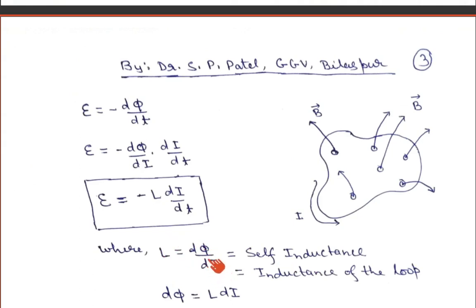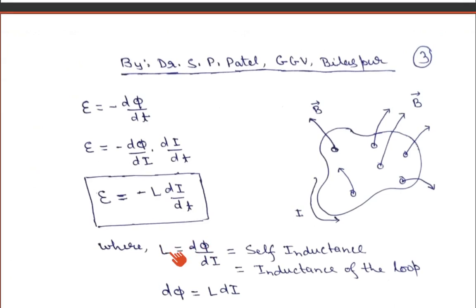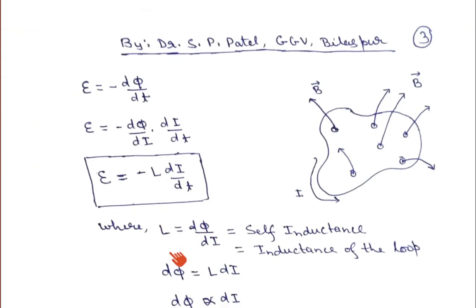If you see here, dΦ upon di means the number of magnetic field lines B, that is the flux, changing with respect to current. As you change the current, the flux will change in the same loop. That is why this is known as the self inductance. That was known as the mutual inductance because that was the relation between two loops. Current was changing in the first loop and flux was changing in the second loop. That is why we called it mutual inductance between two loops. But here we are calling it the self inductance of the loop itself.